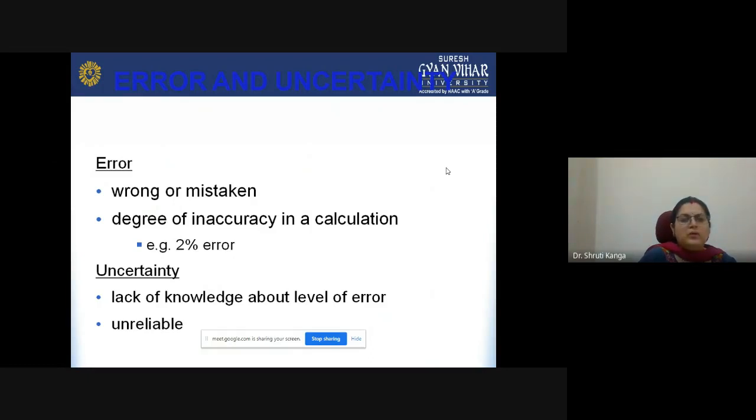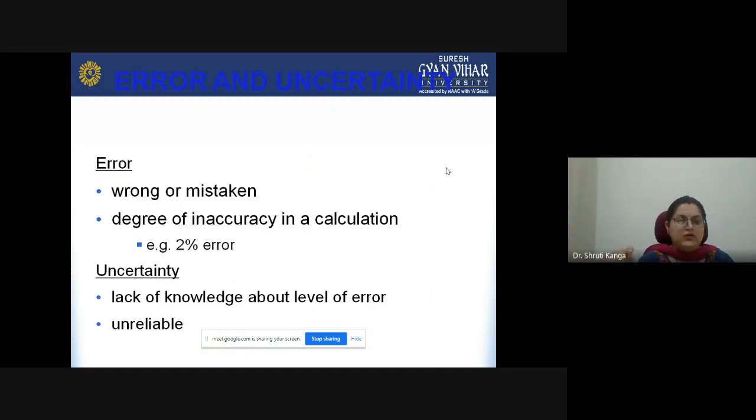When we are talking about error, that is wrong or mistake. Okay, wrong or mistake is error, and there may be a degree of this wrongness in the data sets. So what is the degree of that inaccuracy, that can be calculated.